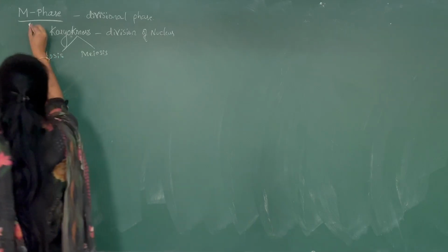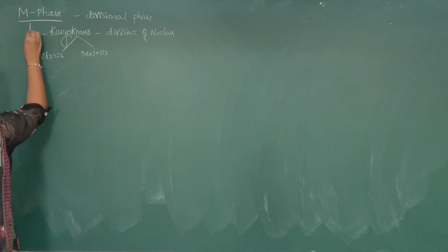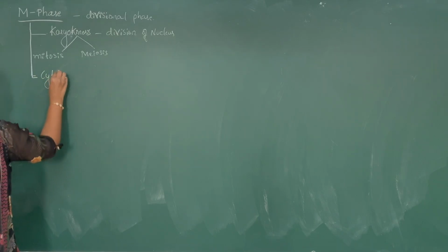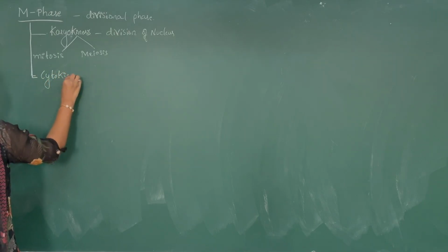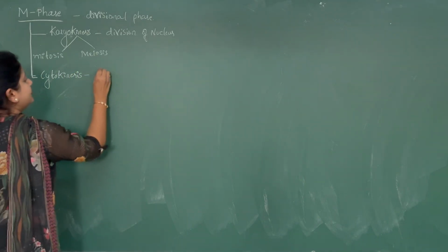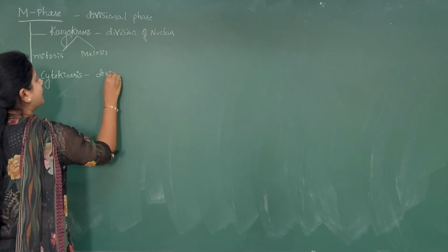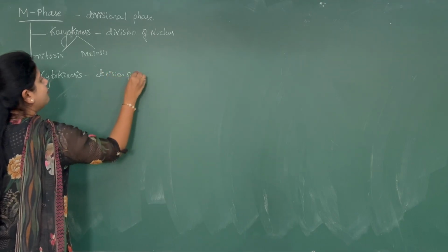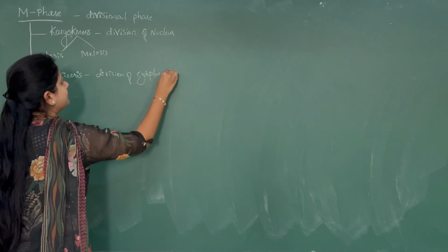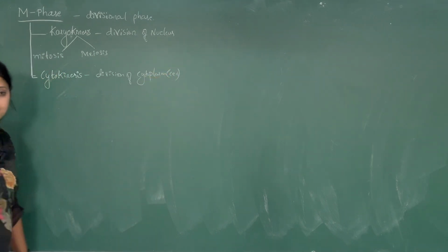And the second phase in the M phase is cytokinesis. Cytokinesis is division of cytoplasm or cell.